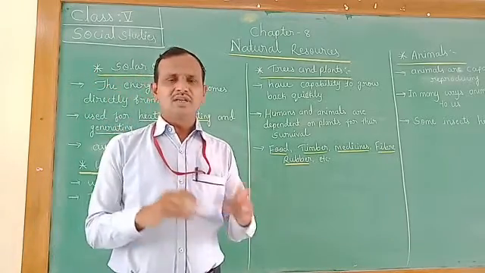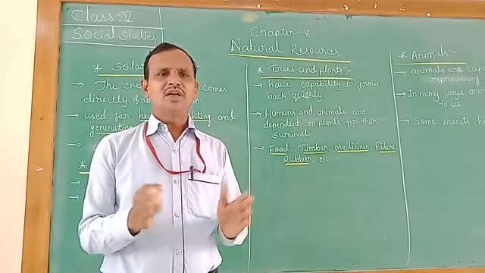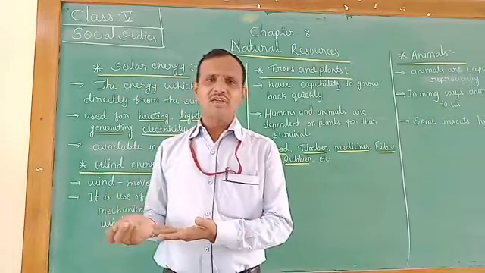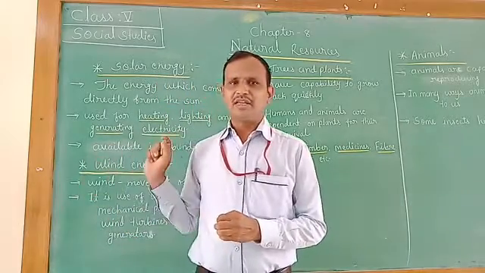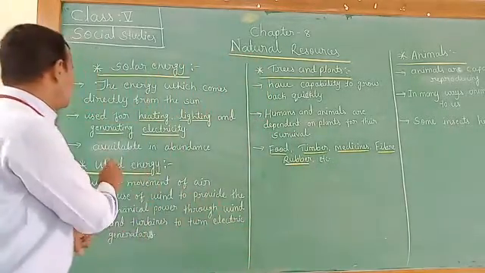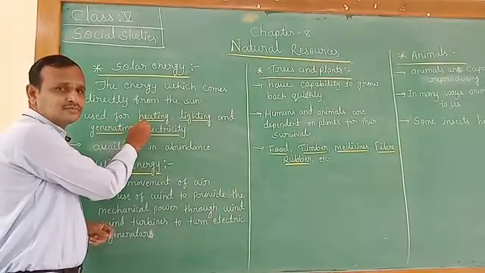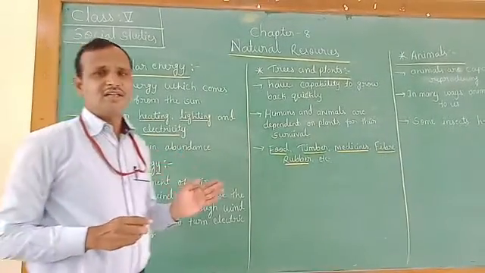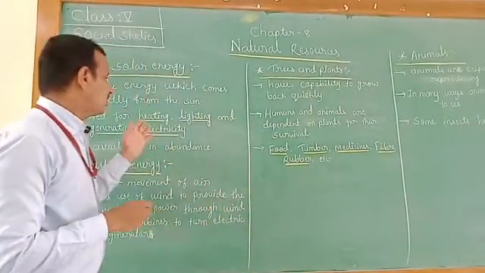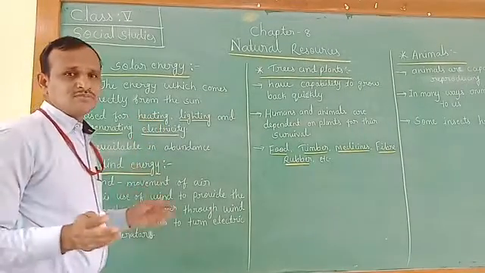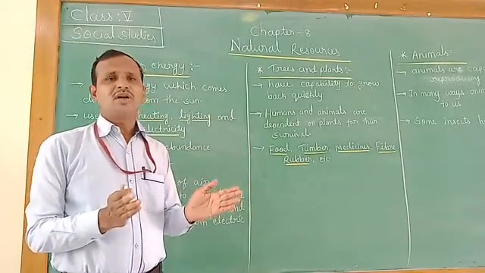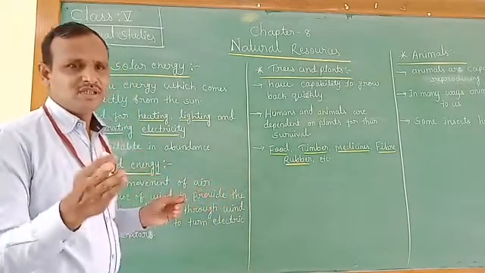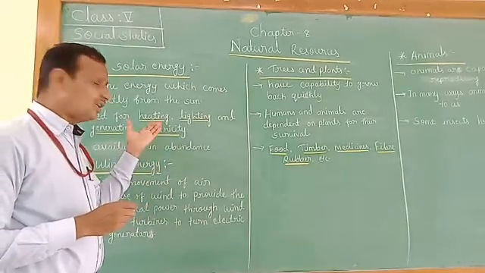We have seen it everywhere, in your home also. We are using it commonly now in the modern day. The solar energy is very useful to us, and most of the time we use it for heating, lighting and generating electricity. For which purposes are we using this solar energy? Heating. Heating means we are using the instrument water heater, heating the water. Already we have seen the water heater heating the water.